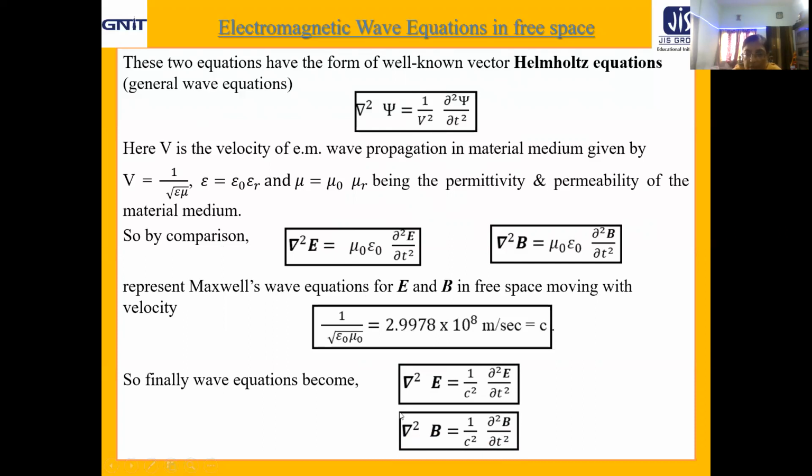That means just compare with it. These two are also wave equations in terms of the electric field and the magnetic field. So these two represent the electromagnetic wave, in the form of electric field and magnetic field, traveling through free space with the velocity of light, that is c. So definitely light is an electromagnetic wave. Very important. You are getting the idea.